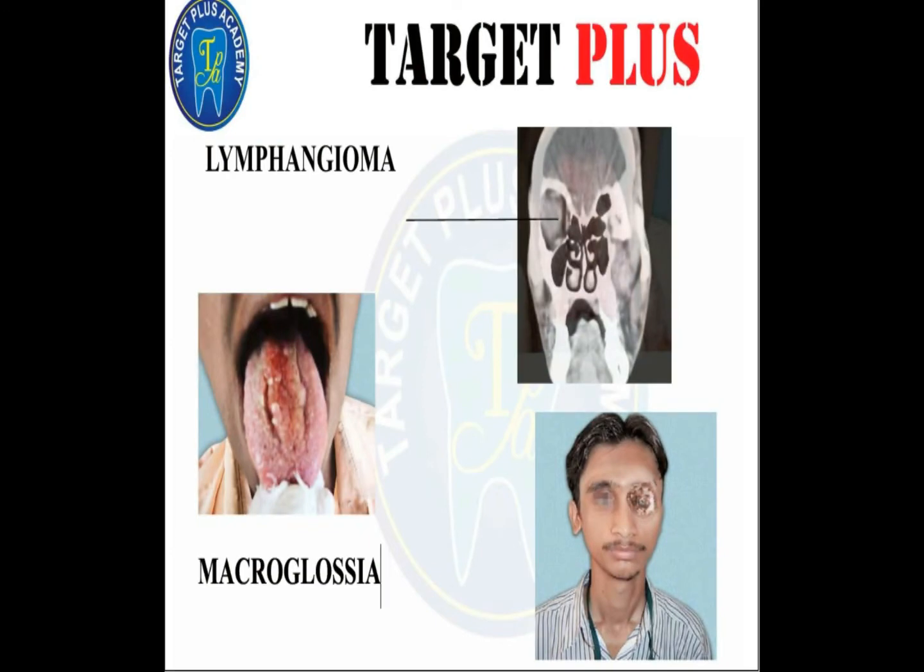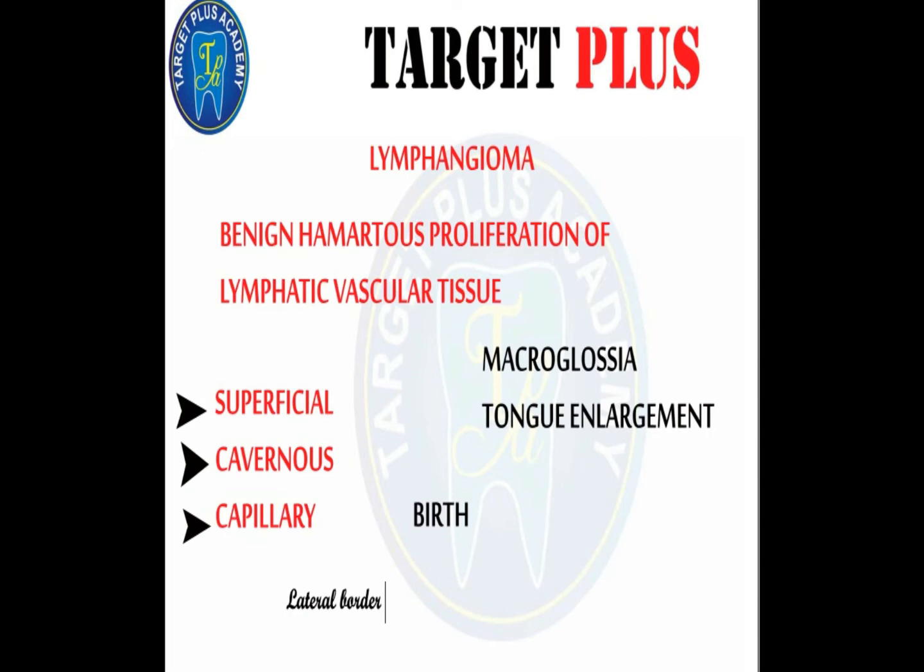On the tongue you can clearly see irregular nodularity on the surface with grey and pink grape-like projections. Now let us see a picture of lymphangioma. You can clearly see this picture of lymphangioma showing irregular nodularity on the surface of the tongue. Also, it occurs on the dorsal and lateral border of the tongue, lips, gingiva, and the buccal mucosa.